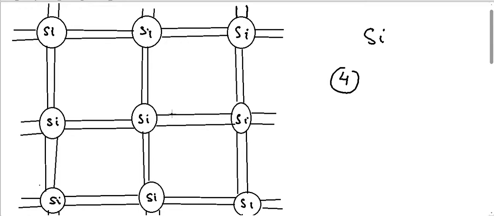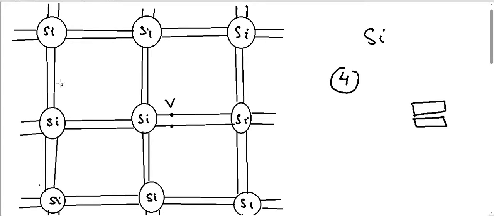Okay, now consider what happens if, suppose this is the outer electron of a silicon and this is an outer electron of silicon, and these are all valence band because all orbitals are filled, and I know that this is a semiconductor where the difference in energy level between conduction band and the valence band is very less. So suppose this valence electron of silicon gains some energy and it moves to the conduction band.